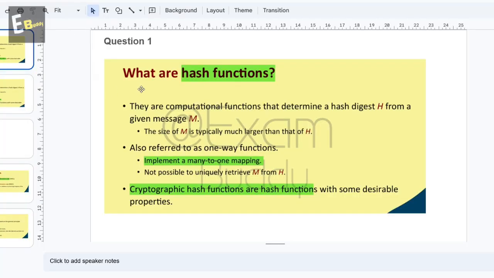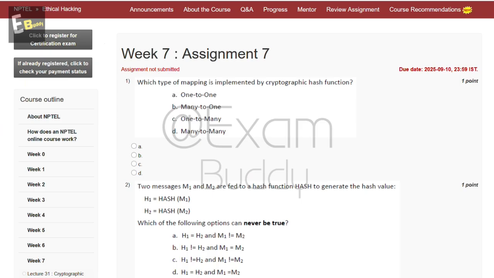So question first, what are hash functions? Hash functions implement a many to one mapping. Cryptographic hash functions are hash functions. So the answer of our first question is B, many to one.